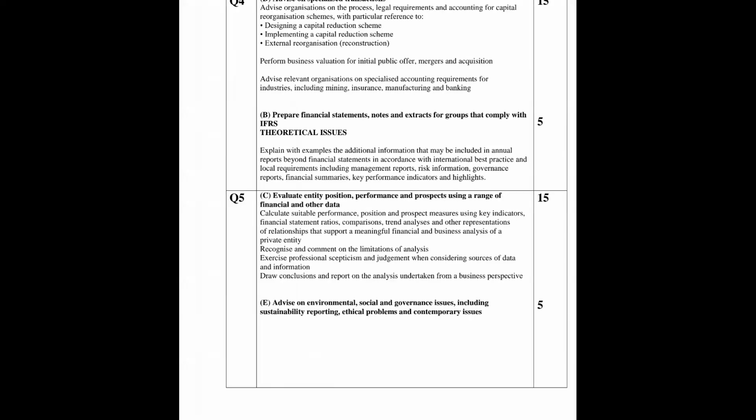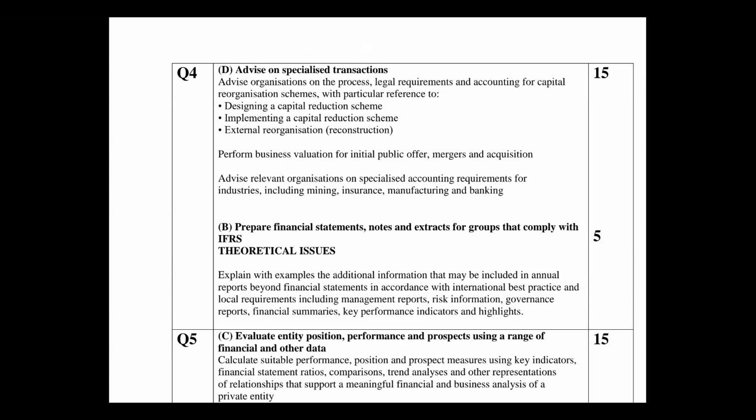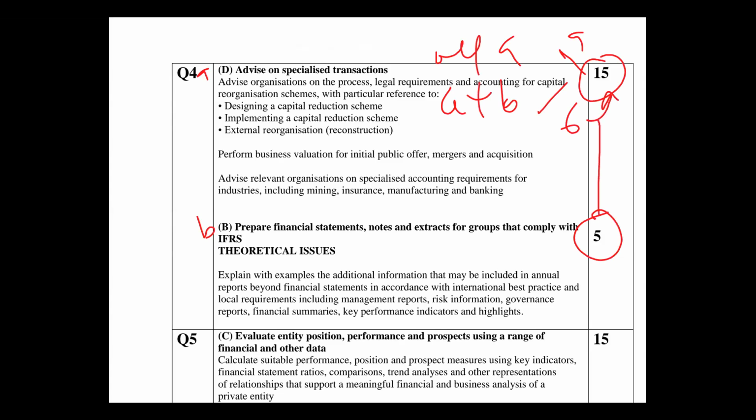Now let's move to question 4. Okay, so question 4, let's see what we have. Question 4 is going to have 2 areas, maybe A and B. But sometimes, because this is 15, they can divide it into 2 parts: question 4A, we'll give like 9 marks, and question 4B, like 6 marks. Together they give us 15. Then this will be 5 marks, so added to the 15 it gives us 20, whereas each question has a total of 20 marks.